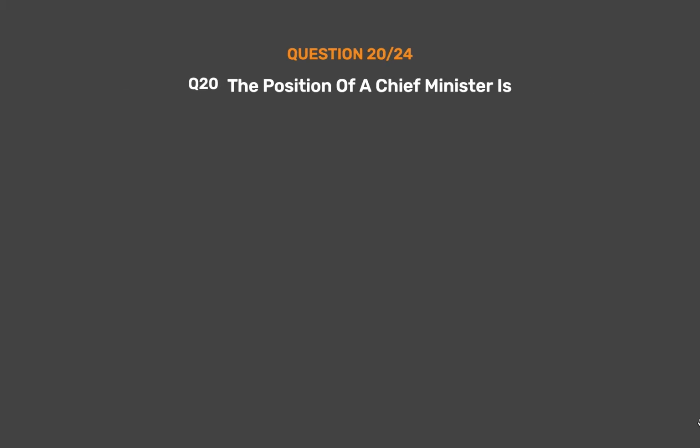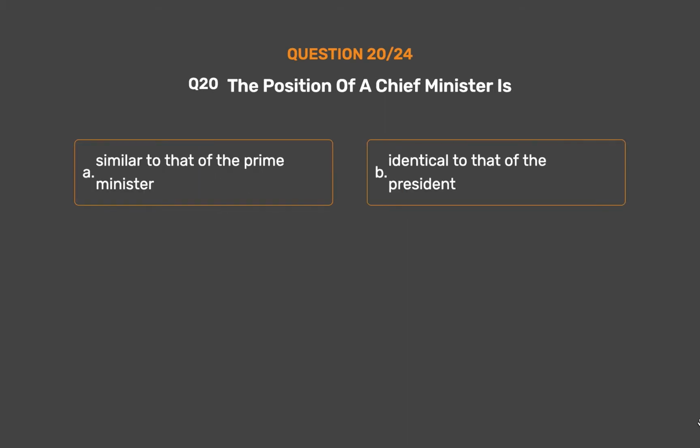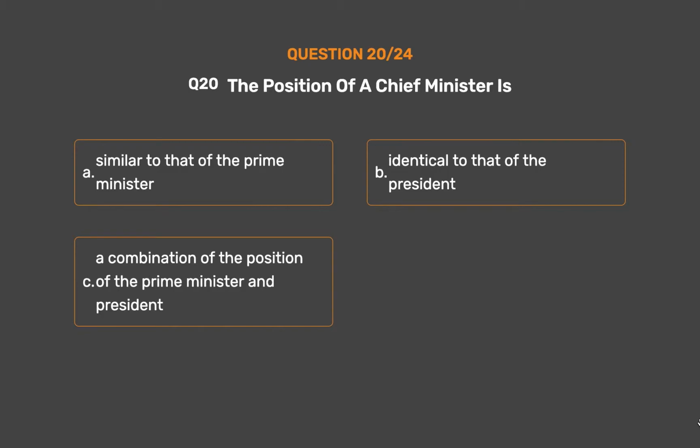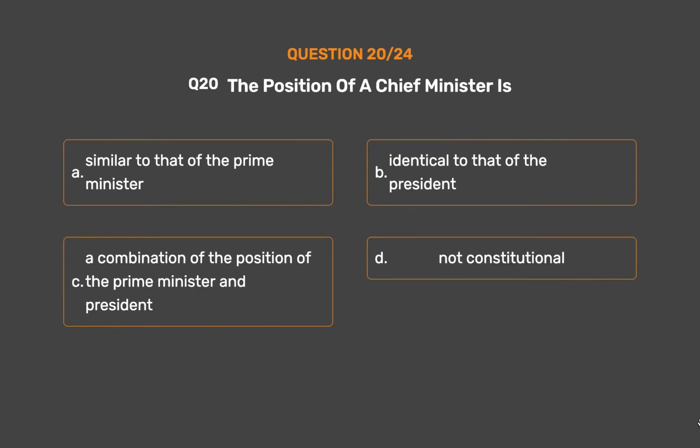Question number 20. The position of a chief minister is option A, similar to that of the Prime Minister, option B, identical to that of the President, option C, a combination of the position of the Prime Minister and President, option D, not constitutional.